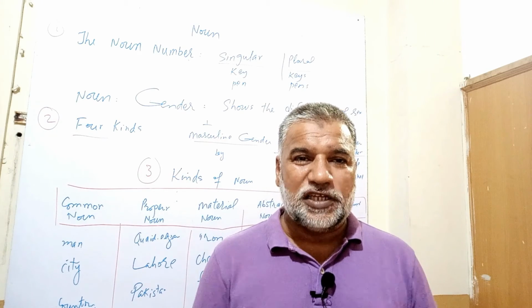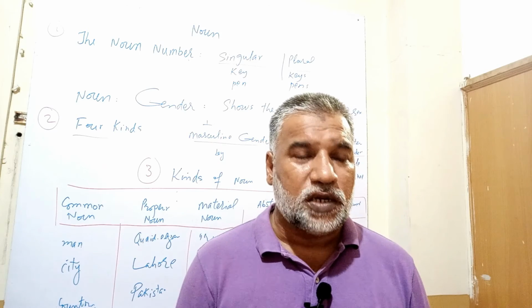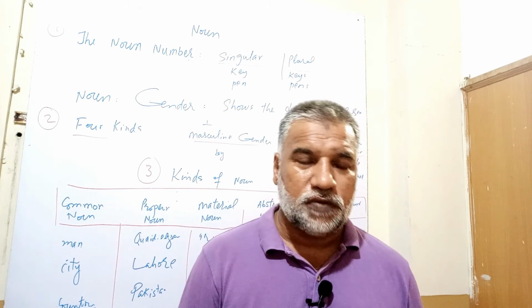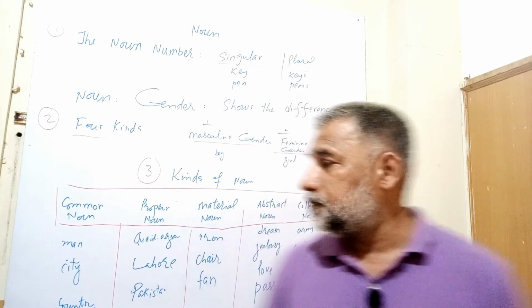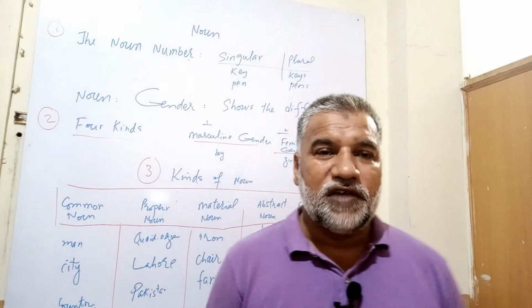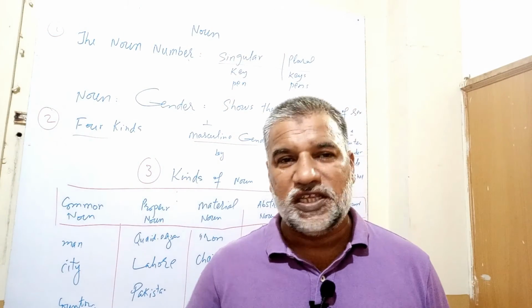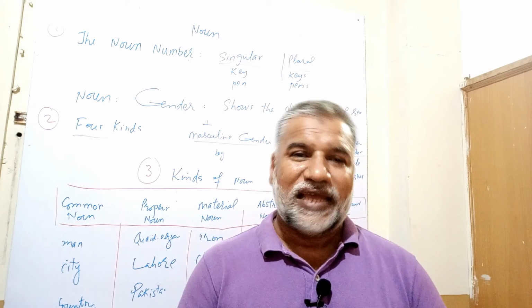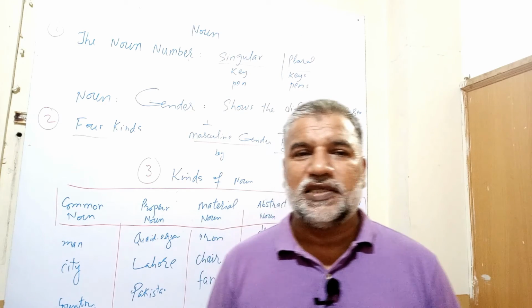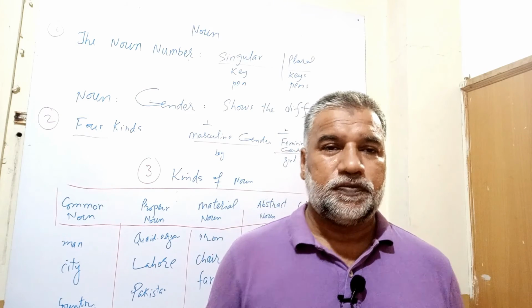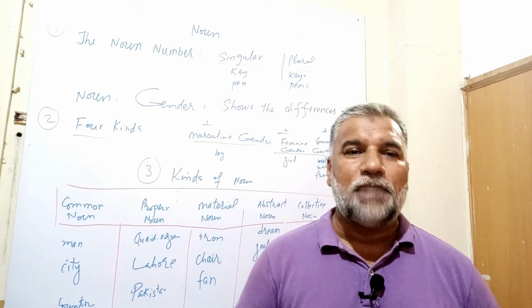A utensil that is used in the kitchen, that is pressure cooker, but two words are used for it. Likewise, shopkeeper. One word is shop, the other one is keeper. When these two words are combined, they make another word, that is a compound noun. So that's why we call it compound noun.